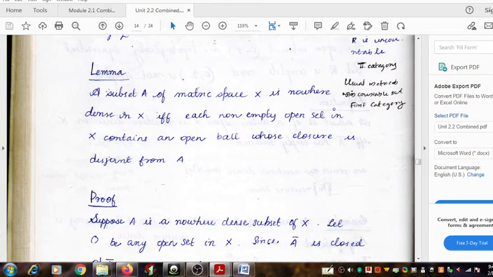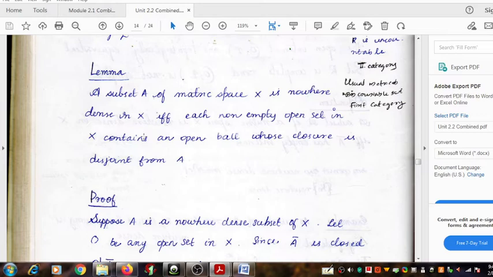Let's recall that lemma. It states that a subset A of a metric space X is nowhere dense in X if and only if each non-empty open set in X, an arbitrary non-empty open set of X, contains an open ball. You know that every open set contains open balls. It's a union of open balls.